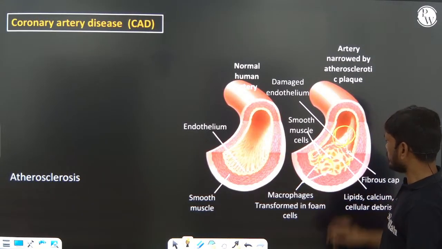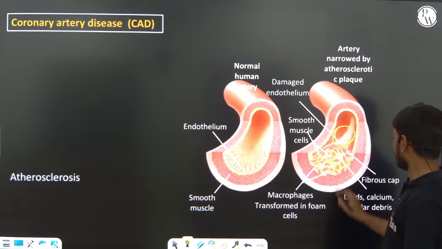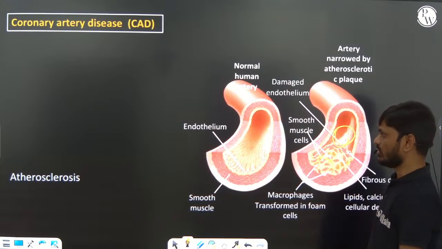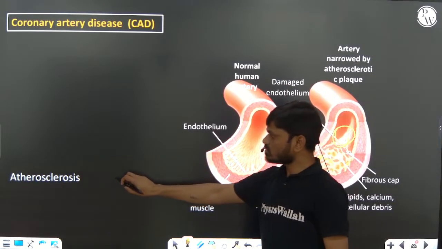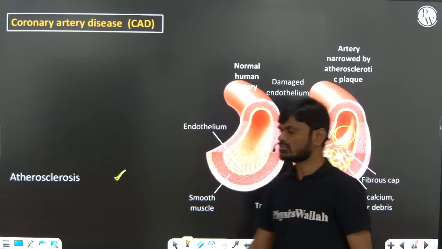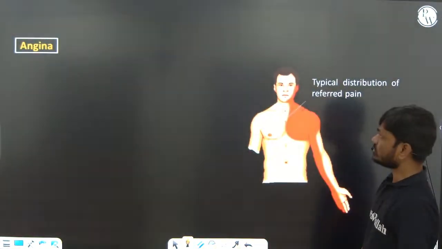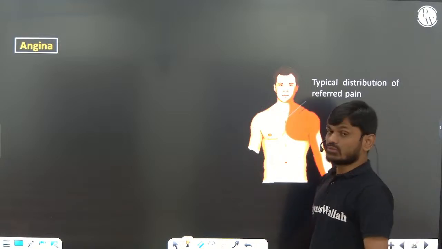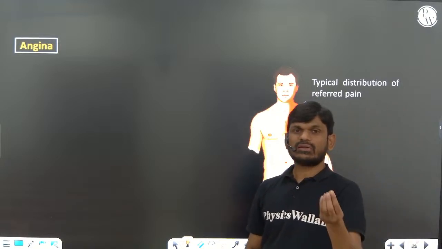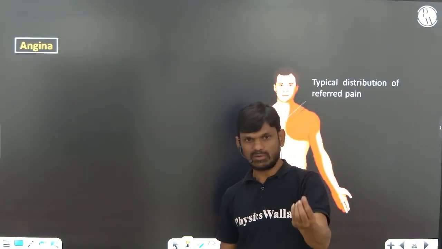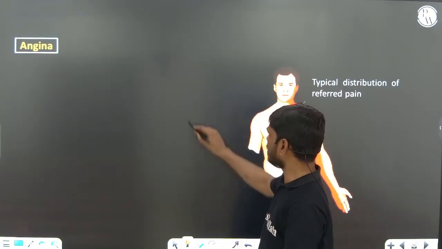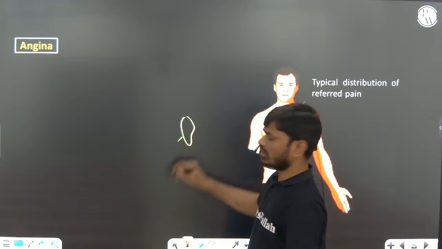because of this calcium deposition, fibrous tissue and cellular deposits. So CAD is also called atherosclerosis. Angina. Enough oxygen is not reaching the heart muscle. Sufficient blood with oxygen is not reaching the cardiomyocytes of the heart.